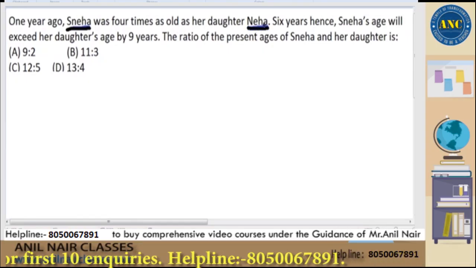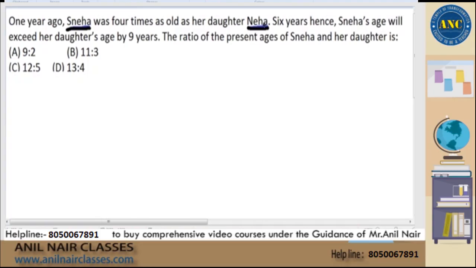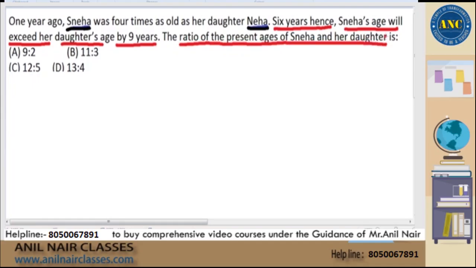Now see here. Very easy, you can solve this question very easily. The question is: 1 year ago, Sneha was 4 times as old as her daughter Neha. That's the first statement. 6 years hence, Sneha's age will exceed her daughter's age by 9 years. The ratio of the present ages of Sneha and her daughter is how much?